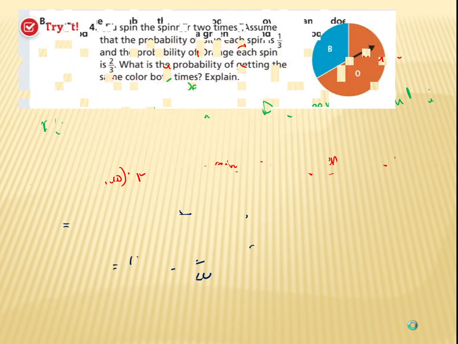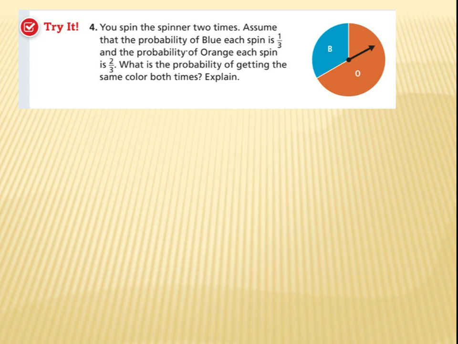Okay, last thing here, which is your turn. You spin a spinner 2 times. Assume that the probability of blue each spin is 1 over 3 and the probability of orange each spin is 2 over 3. What is the probability of getting the same color both times? Okay, so as you can see, is this dependent or independent? We said it's independent. These are independent events, right? Because the first event didn't affect the second one.